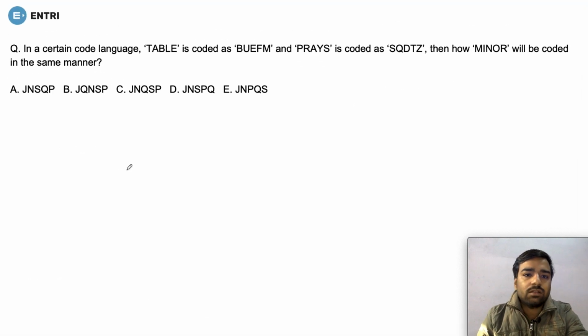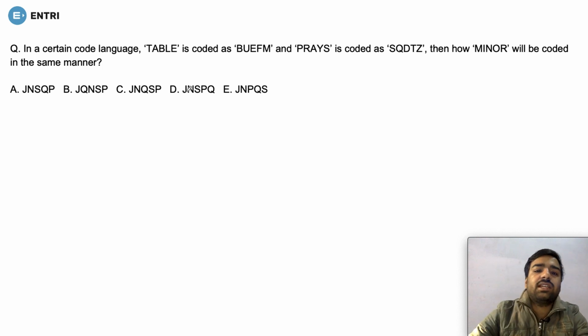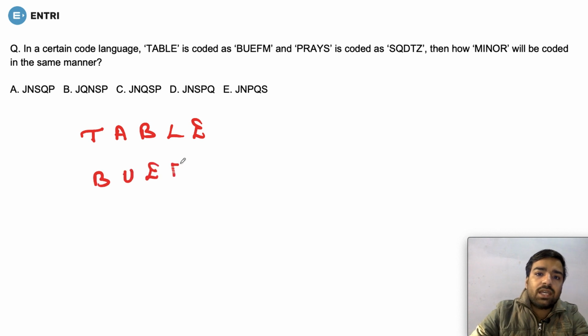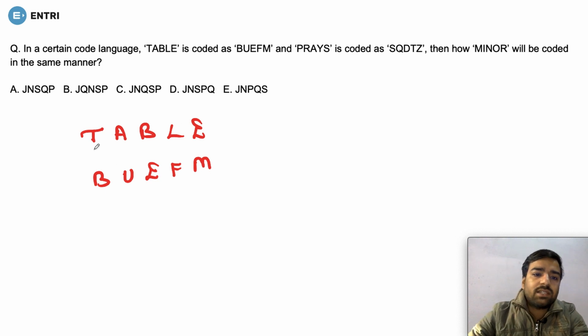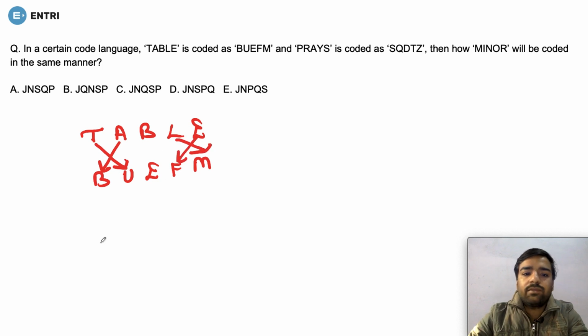Next. Oh, now the question has changed. The question is saying that if TABLE is coded as BUEFM, is there anything that is matching? See, you can see that after T what comes? TU, AB, LM, EF. Is something going on like this?